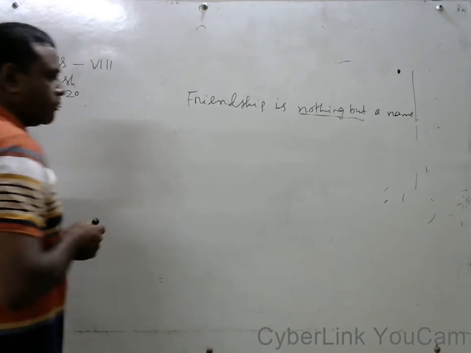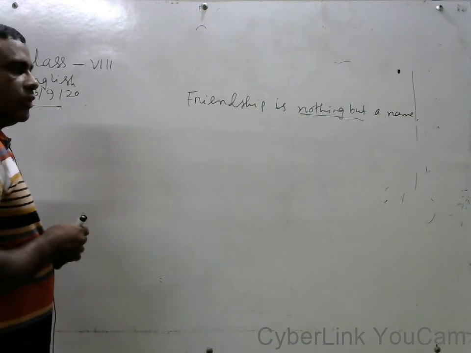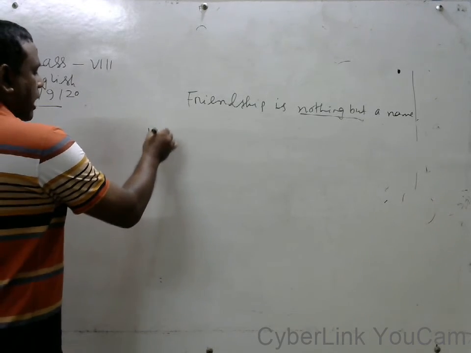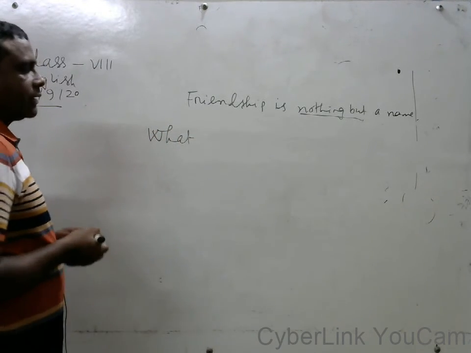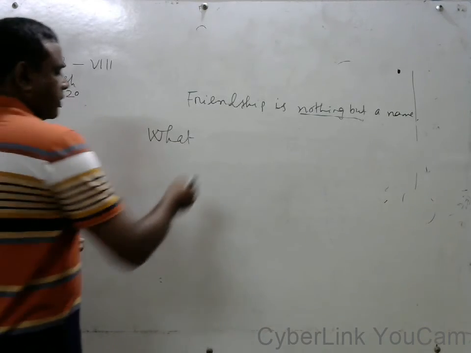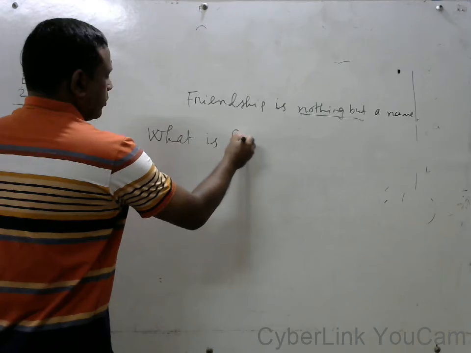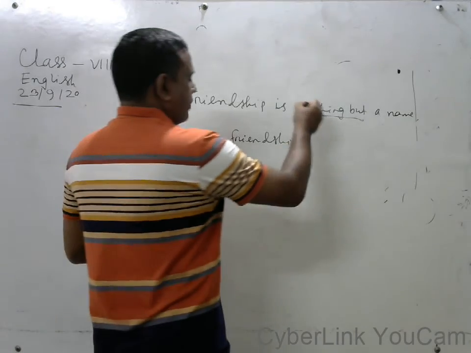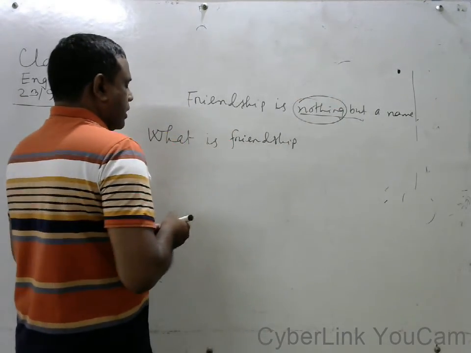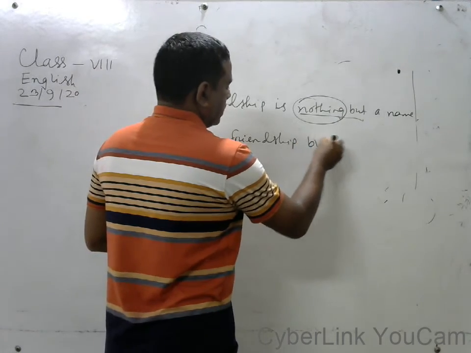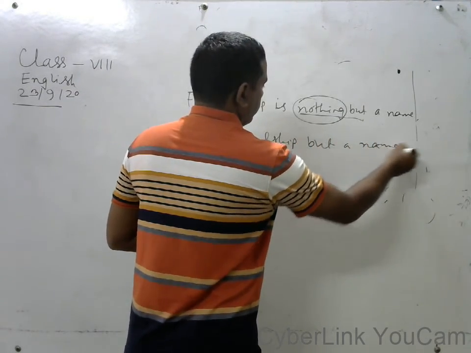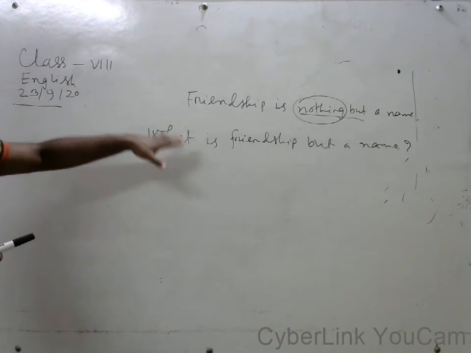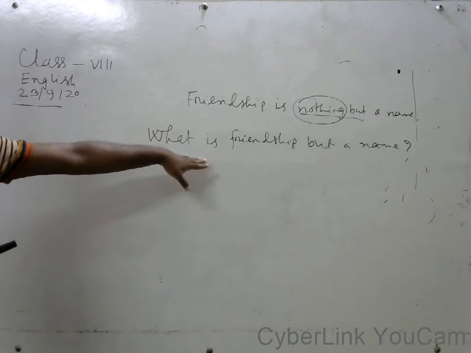If the sentence consists of "nothing but," at that time we have to change it according to this way. At first we have to write "what," then we have to put the auxiliary verb before the subject: What is friendship? You have to omit "nothing." Then we have to write "but a name." We can change "Friendship is nothing but a name" in this way: What is friendship but a name?